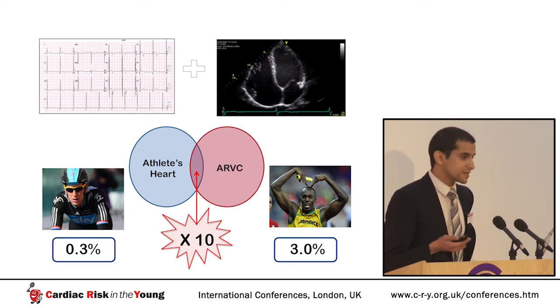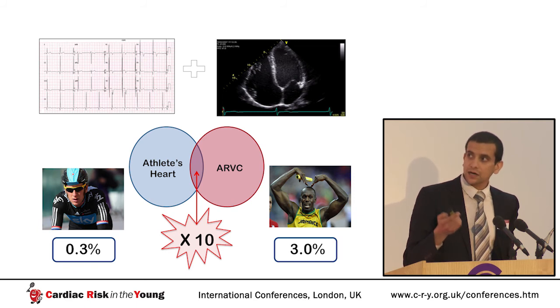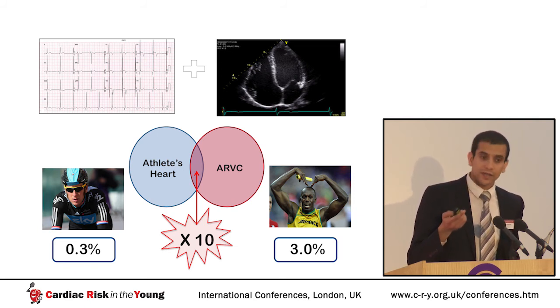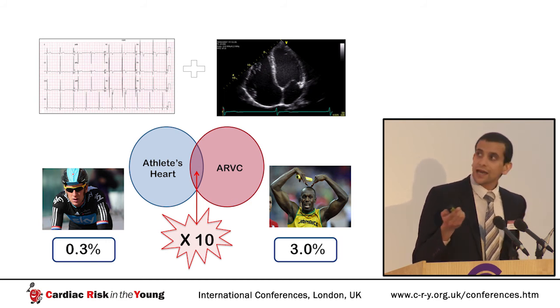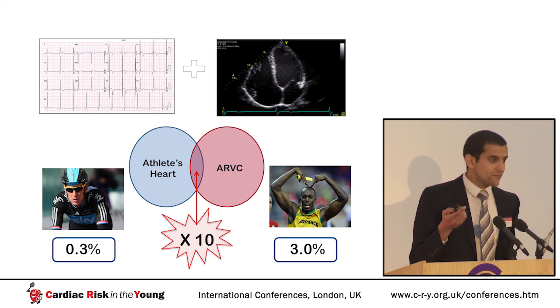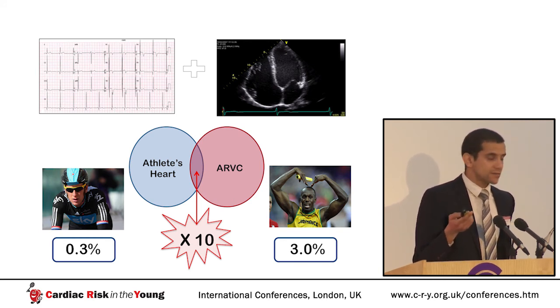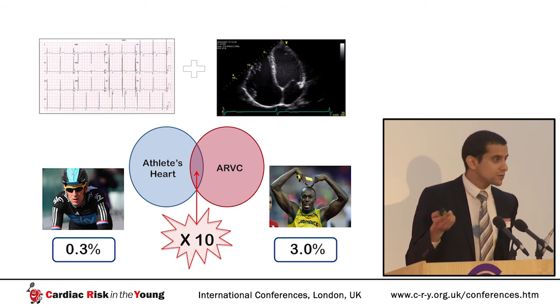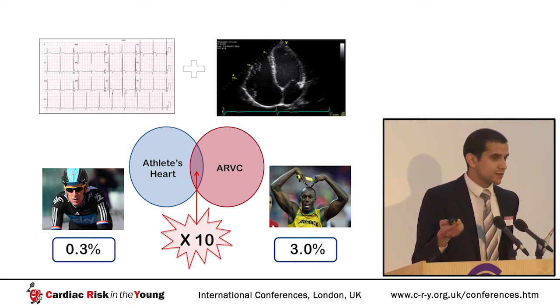However, when we come back to the overlap zone between athlete's heart and ARVC, and we're talking particularly about athletes with anterior T-wave inversion and marked dilatation of the right ventricle, remember that very few white athletes have anterior T-wave inversion, so the overlap zone was only 0.3% in white athletes.